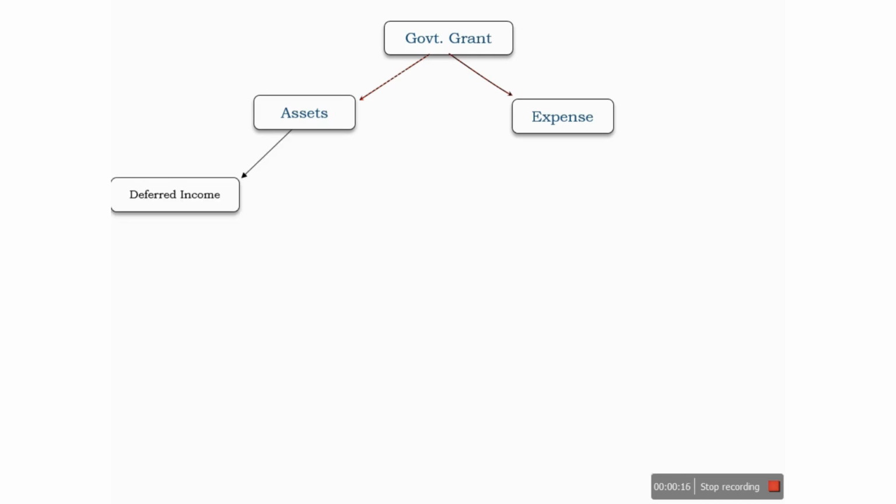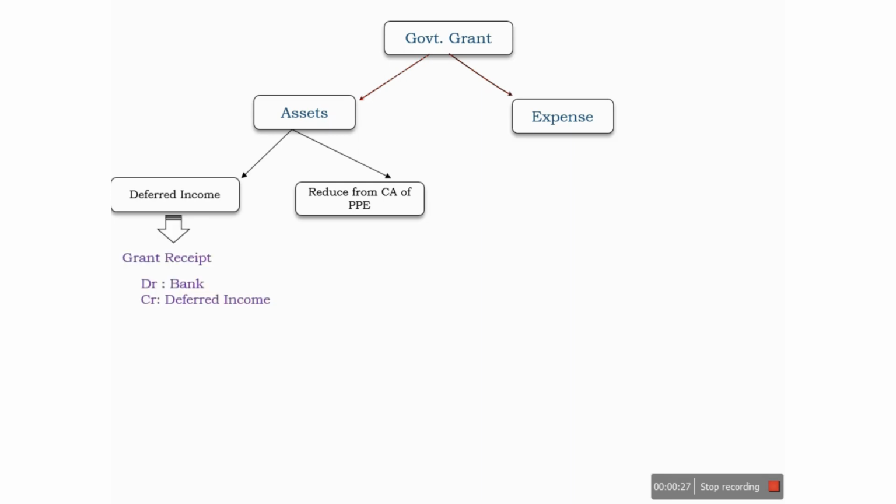Accounting treatment of government grant will depend upon the nature of the grant. It can be in the nature of an asset or in the nature of expense. If the government grant received is in the nature of an asset, there are two approaches to book it. One is the deferred income approach, and another is to reduce the grant amount from the carrying amount of PPE. So let's see the accounting treatment. If the grant is received, we will debit the bank and credit the deferred income of government grant, and we will recognize it in P&L by debiting the deferred income and crediting the depreciation in P&L.